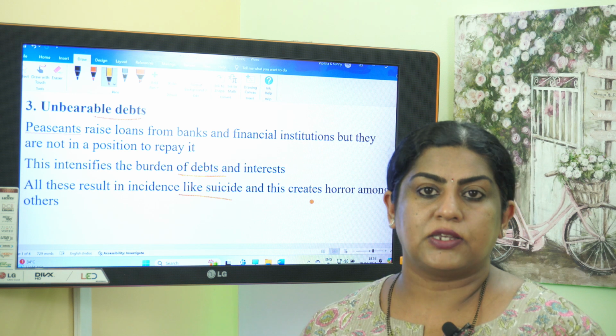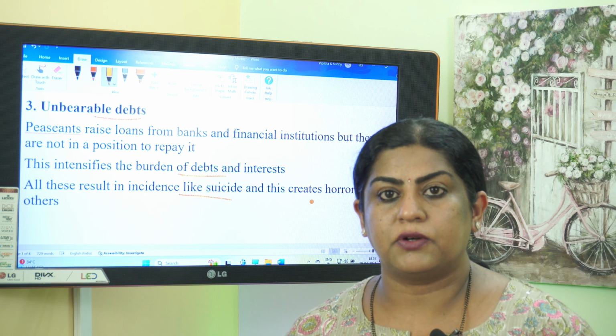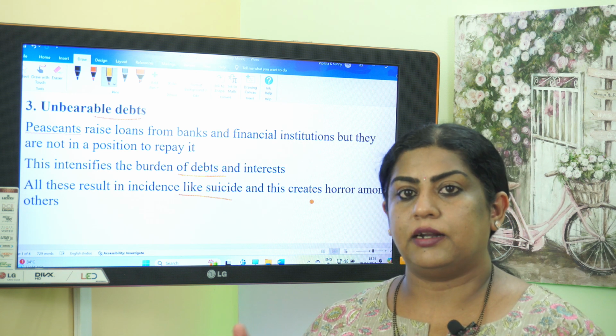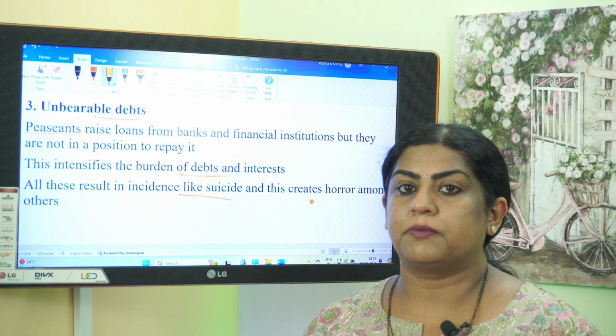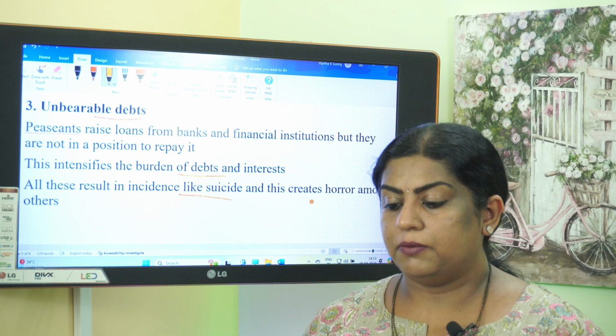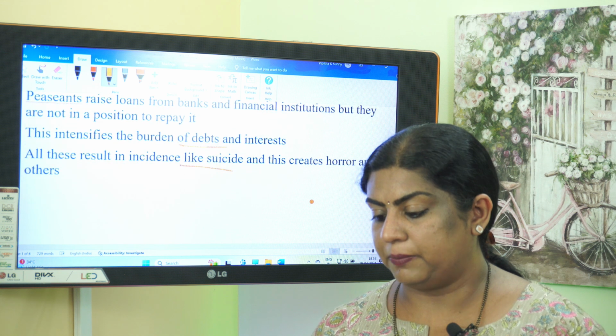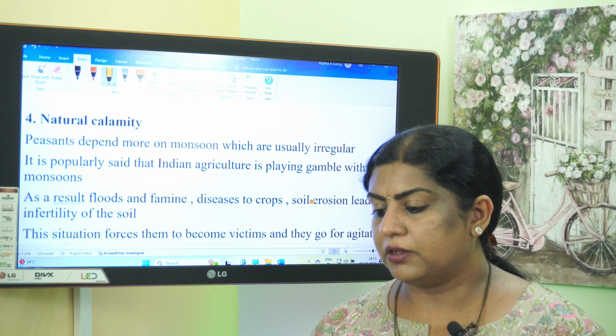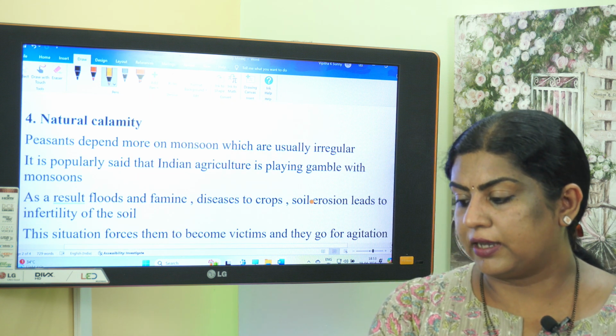So when such a situation comes, finally when they are not able to repay, it leads to suicide and all other things, and this becomes a big issue. So the third problem is unbearable debts. Now the fourth cause is natural calamities.